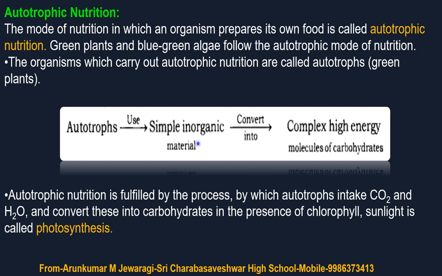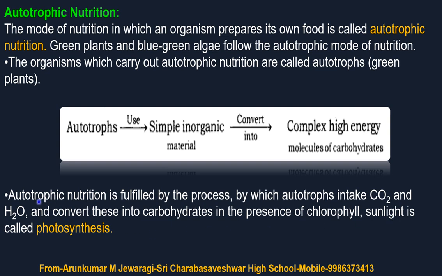Remember students, name the simple inorganic substances used by autotrophs to synthesize their own food: there are two, carbon dioxide and water. Along with these they use some amount of minerals, and convert these into carbohydrates in the presence of chlorophyll. Chlorophyll is present in the chloroplast, and using sunlight, this is called photosynthesis.